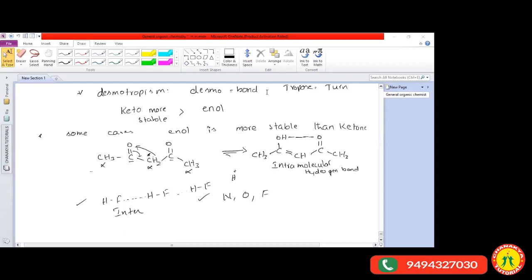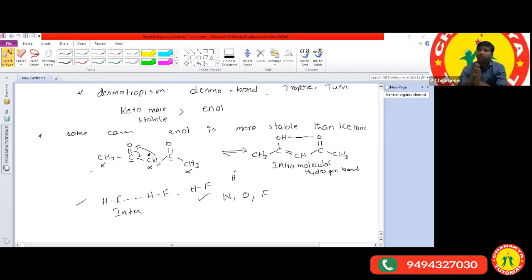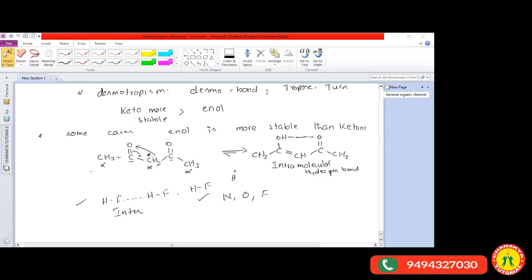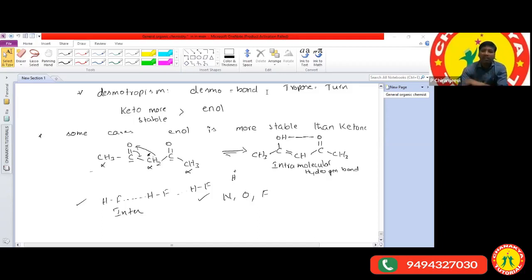A compound which has more than one structure. The compounds have the same molecular formula, and they easily convert from one form to another form. How do they convert so easily from one form to another? By shifting of the pi bond.